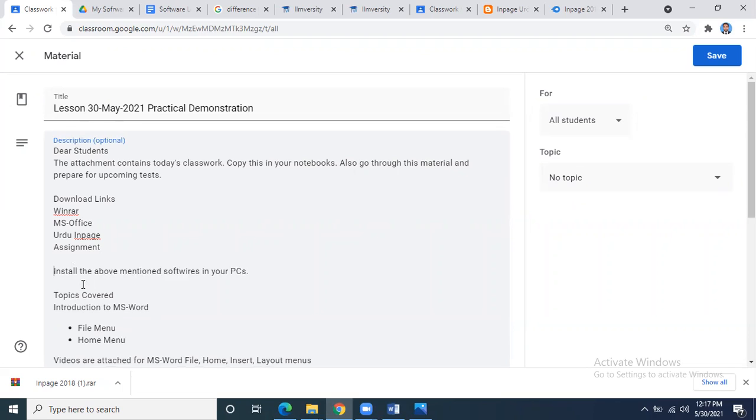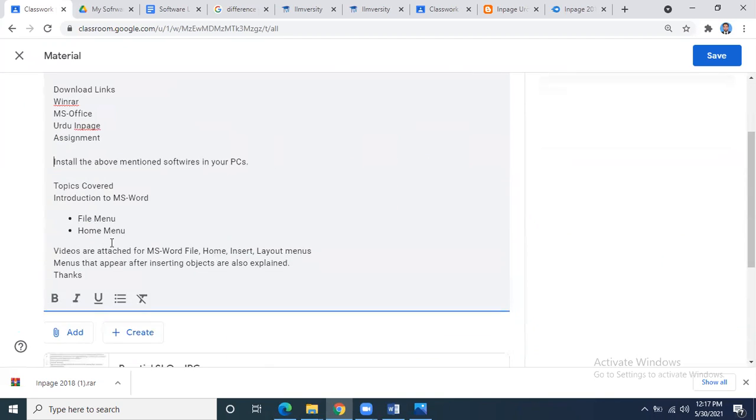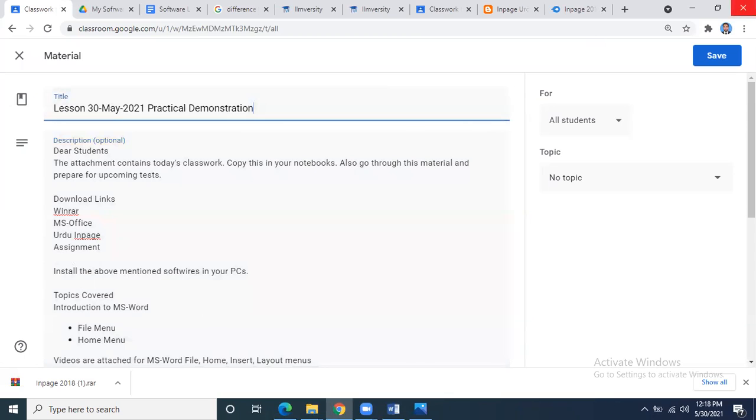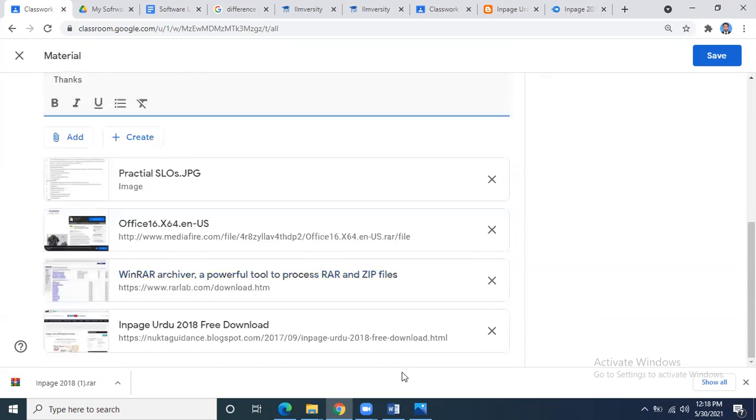We can write in Urdu on a cell phone as well. We can even type Urdu by voice typing, but we have to prepare ourselves regarding exams, practical demonstrations, and software installation. So I have covered these things. I hope that all these points are clear. If you have any questions, please ask me. Thank you so much, all of you.